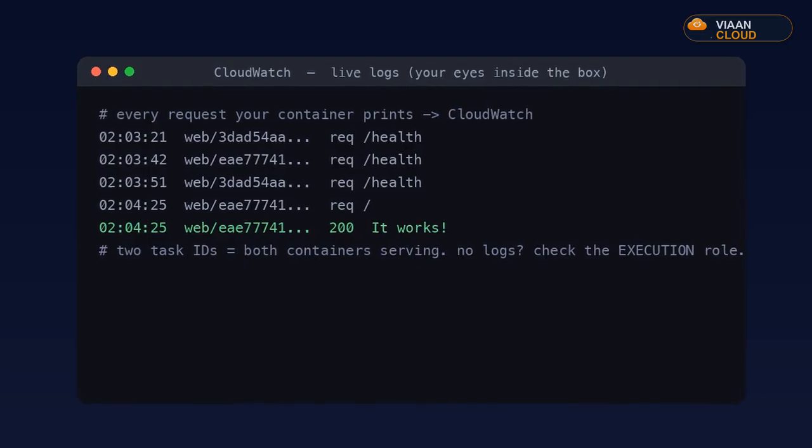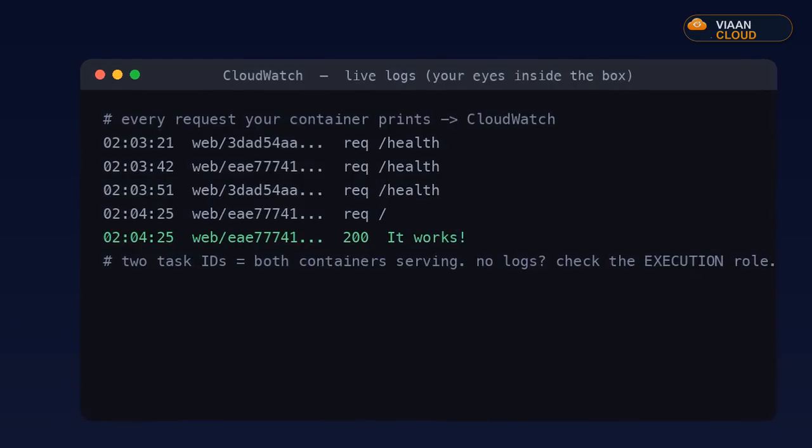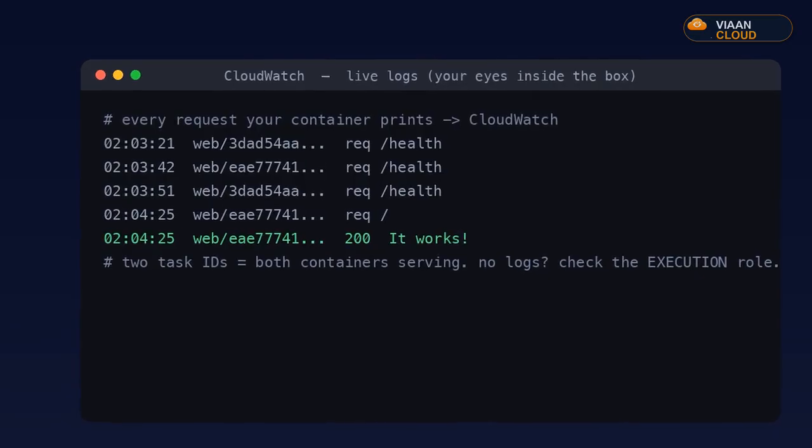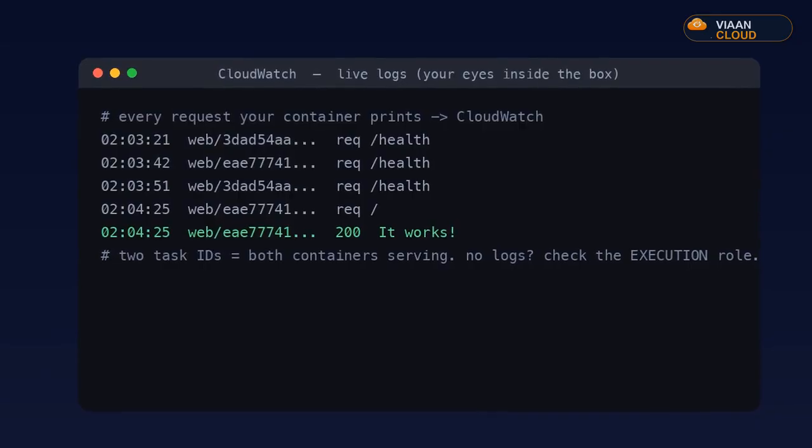Start with eyes. Turn on Container Insights and you get dashboards for CPU, memory, and task counts out of the box. Send structured logs, JSON, not plain text, so you can actually query them, and use FireLens if you want to route them to other tools. For request flows across services, add tracing with X-Ray or ADOT so you can see which hop is slow instead of guessing.